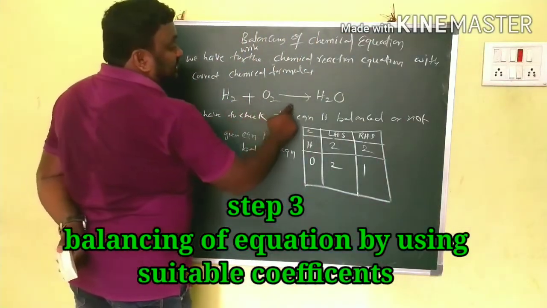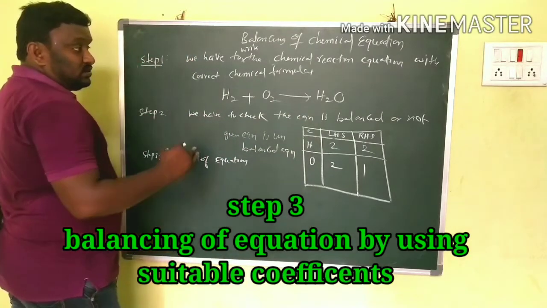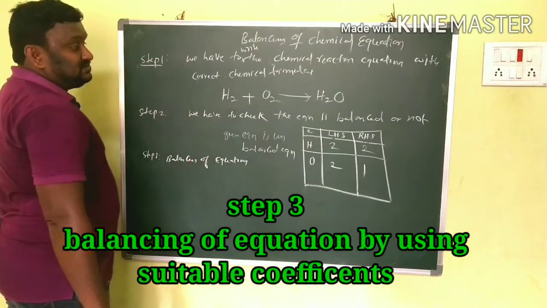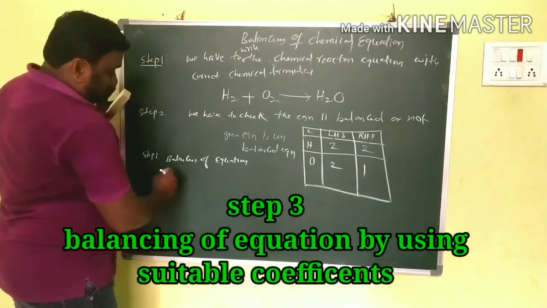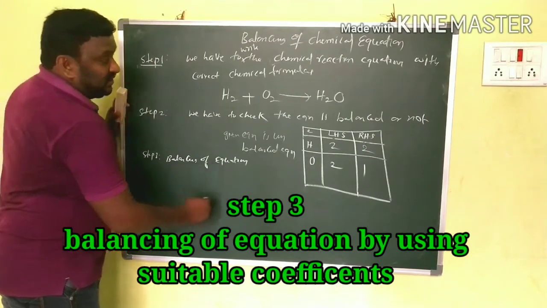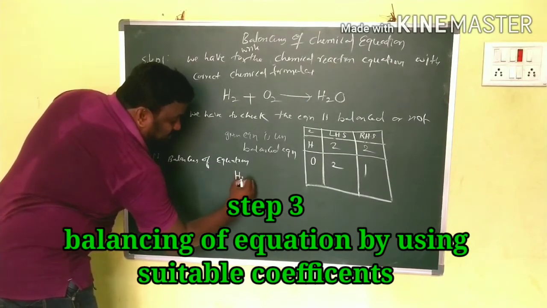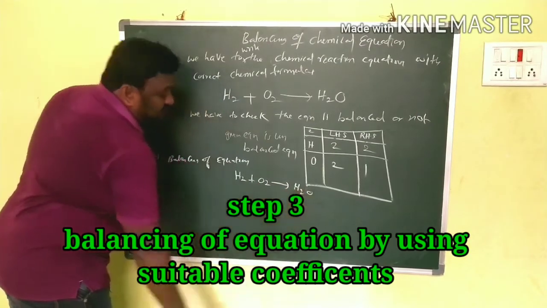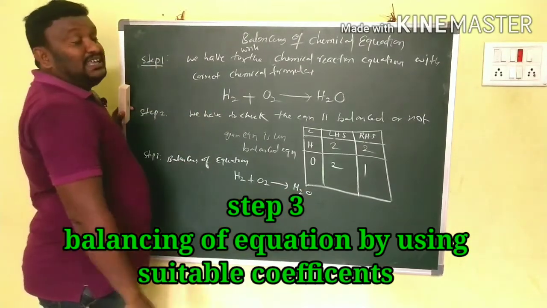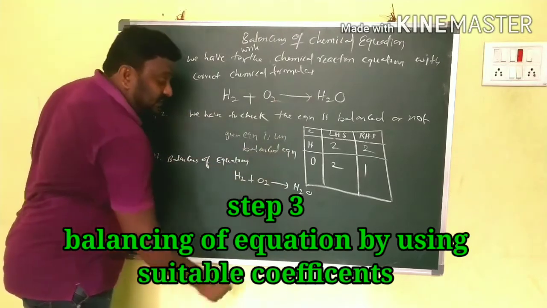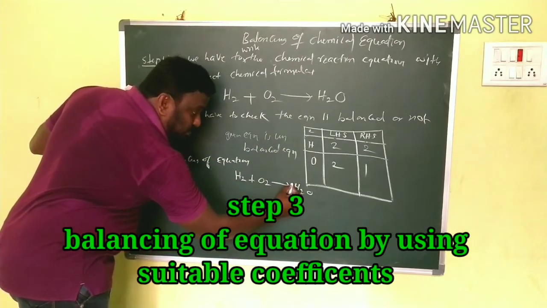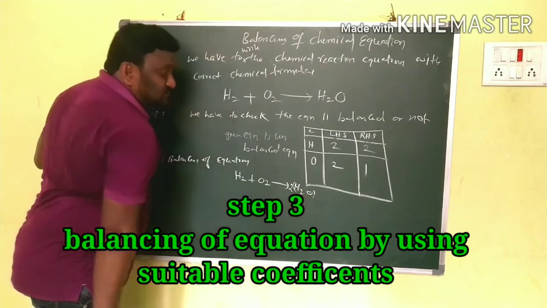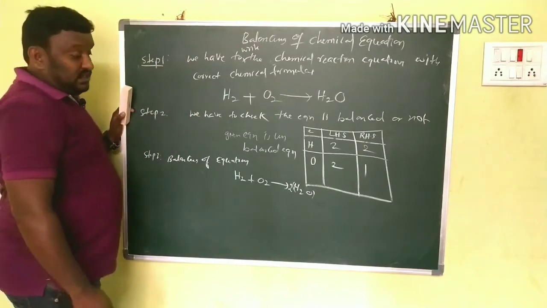Look here now: H2 plus O2 gives H2O. To balance the equation, here we have to balance the oxygen. That's why I am now writing 2H2O.